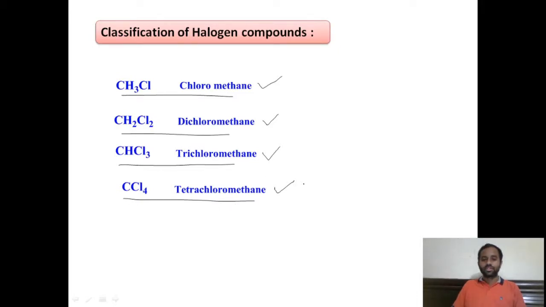We use this compound as a solvent, we use this compound also as a solvent. Dichloromethane, chloroform, carbon tetrachloride, we use these compounds as the solvents in many organic reactions, right? This classification is based on the number of halogen atoms in the molecule.